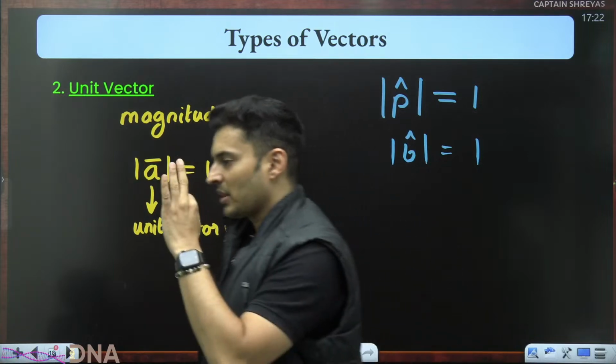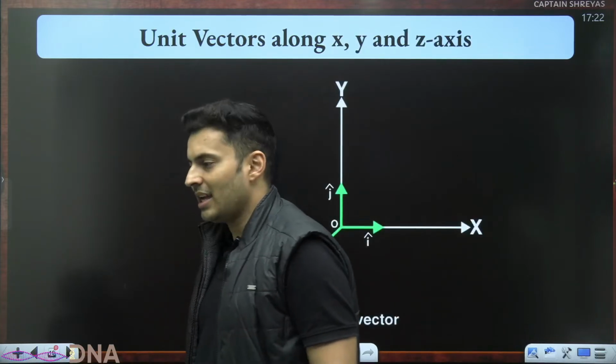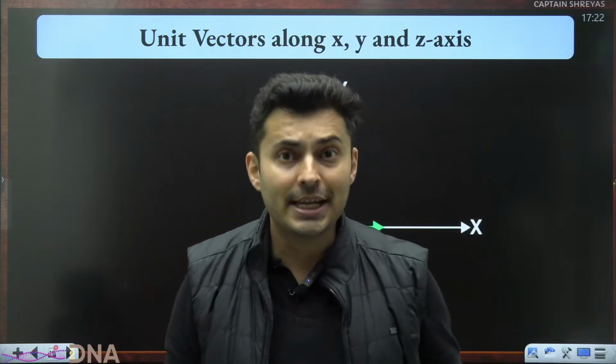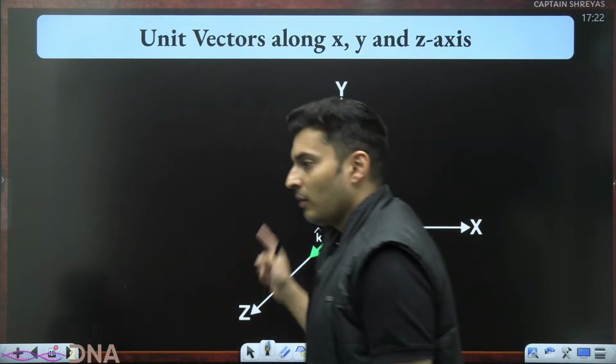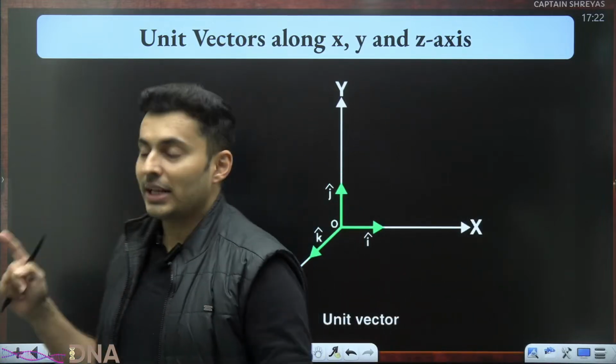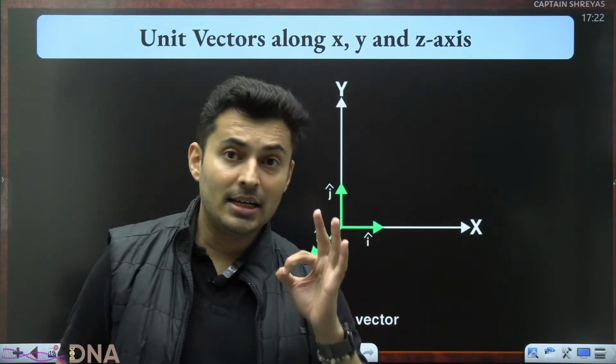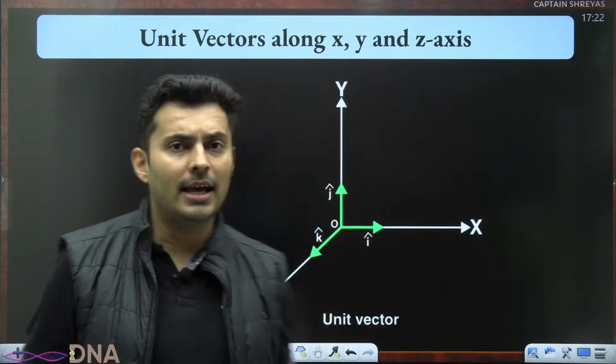So, guys, we have 3 special unit vectors and they are called I cap, J cap and K cap. I cap is in x, j cap is in y, and k cap is in z direction.